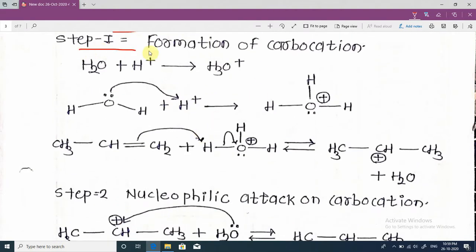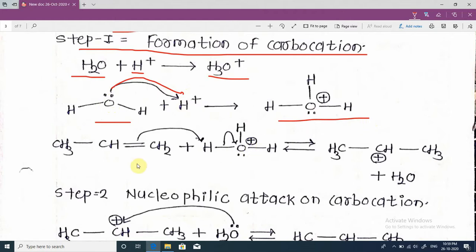First, formation of carbocation. The water and H plus of H2SO4 react, and H3O positive forms in the following manner. The lone pair of electrons on oxygen abstracts hydrogen, forming H3O positive.